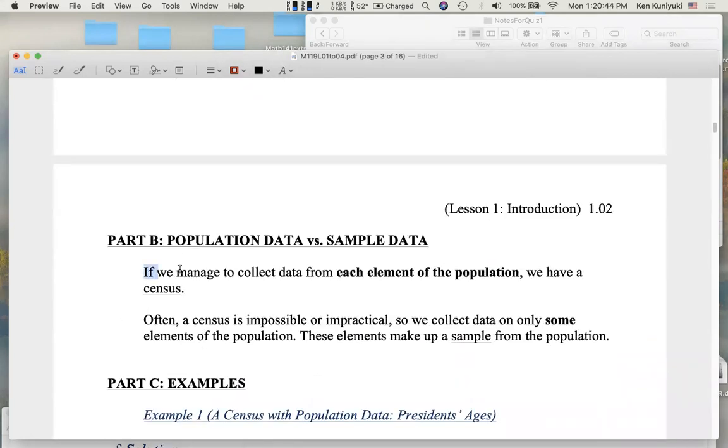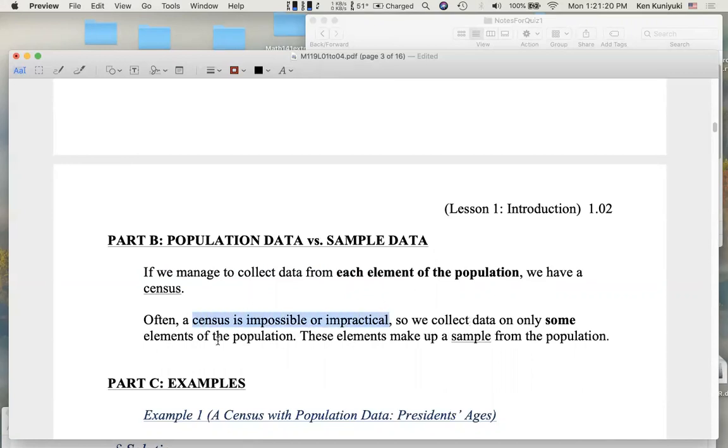If we manage to collect data from each element of the population, we have a census. But the problem is that a census is often impossible or impractical. Now, actually, we are trying to conduct a census in America in the year 2020. That's mandated by the Constitution, where we try to contact every resident in the United States. That has been the source of controversy because the issue of undocumented immigrants has been a controversy with respect to the Trump administration. But often a census is impossible or impractical.